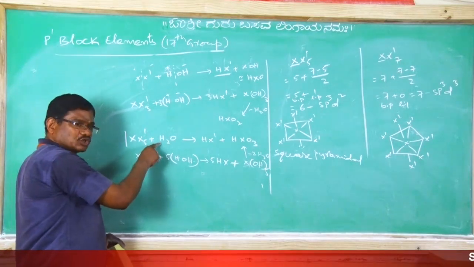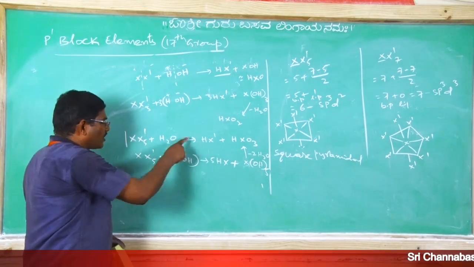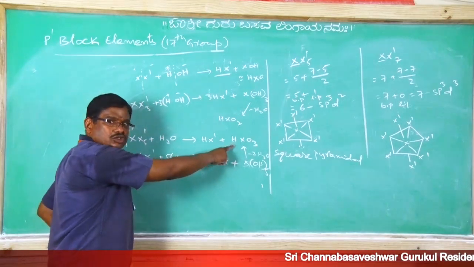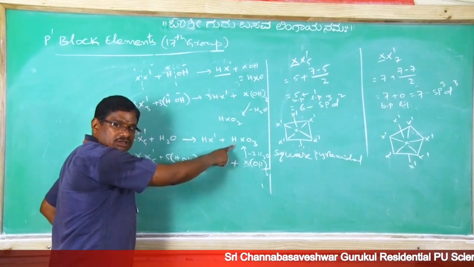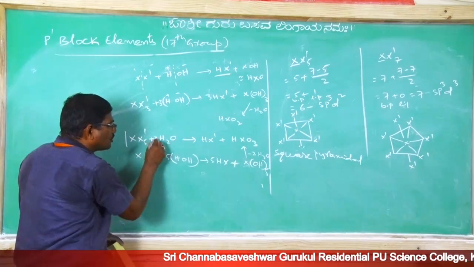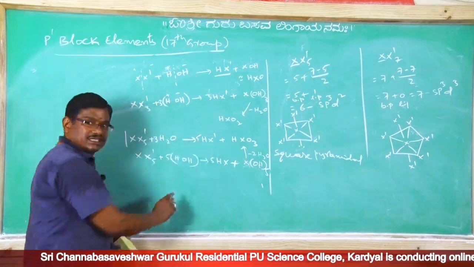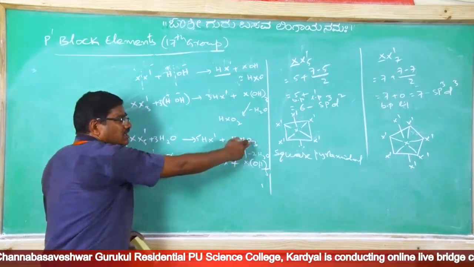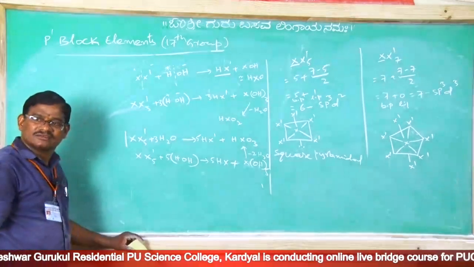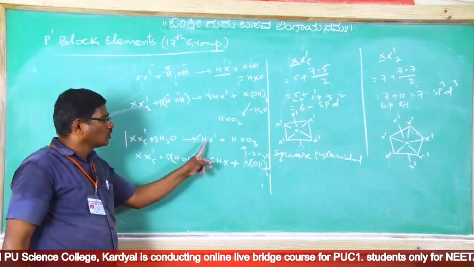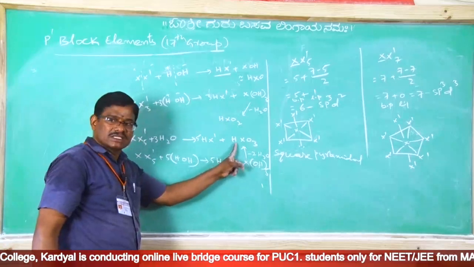Whenever we use 3H2O, now here total 5 HX, along with that one HXO3, balancing. Follow down. Here 3 moles of H2O, 3 to the 6 hydrogens. In them 5 HX dash, 5 hydrogens, 1 HXO3. Balanced. So like this, XX dash will hydrolyze with water to give HX dash with HXO3.